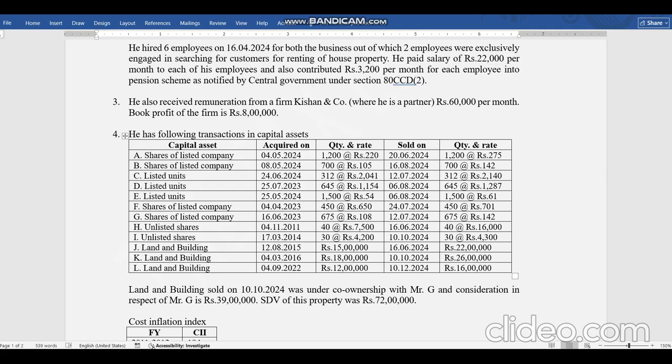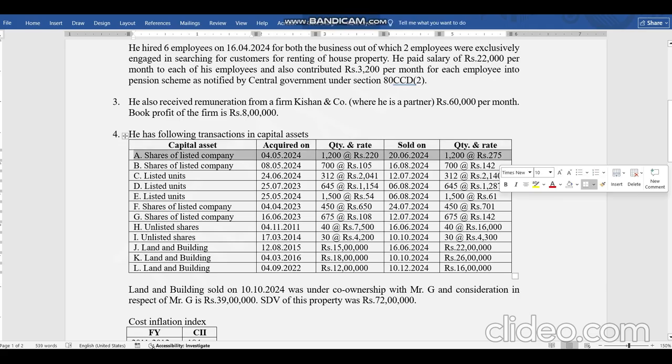But one is sold prior to 23rd July and one is sold on or after 23rd July. So what will happen in these cases? Different rates will apply. Both are short term but different rates will apply. On transfer A, the rate of 15% will apply because it is sold prior to the cutoff date.